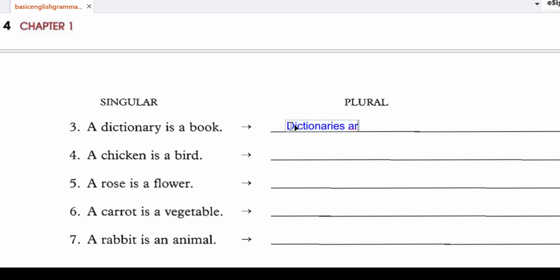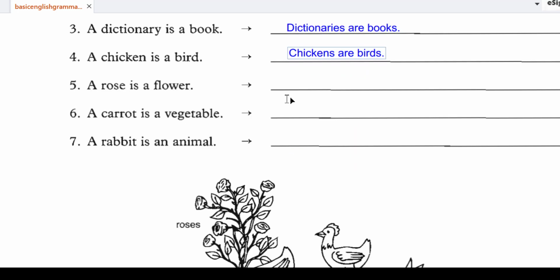Dictionaries are books, right? A chicken is a bird. Chickens are birds. A rose is a flower. Roses are flowers. A carrot is a vegetable. Carrots are vegetables.